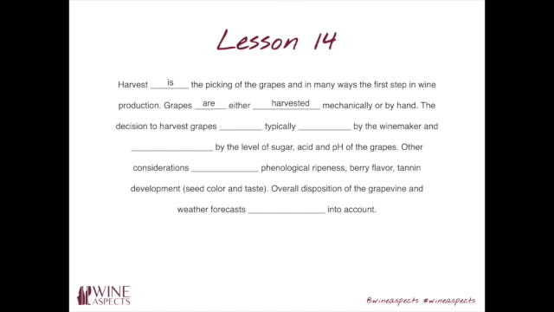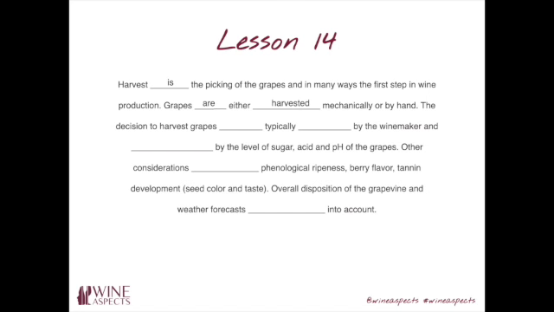Obviously, we know people pick grapes. So we don't need to say Juanito or Pep picked the grapes or harvested the grapes. We just say grapes are harvested by so-and-so.